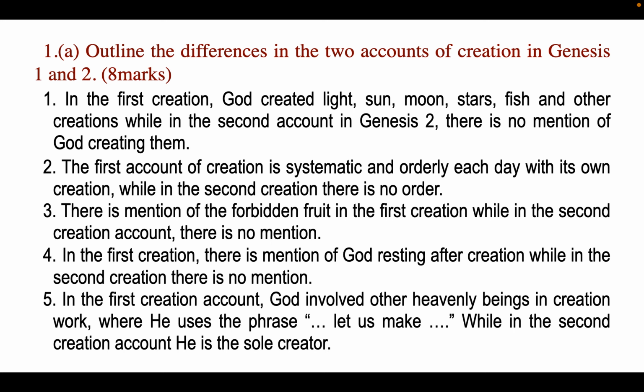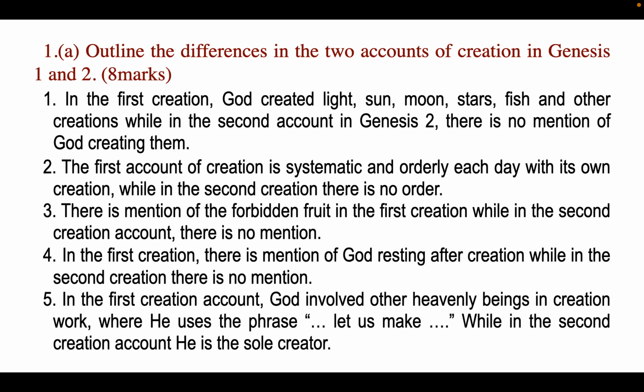There is mention of the forbidden fruit in the first creation, while in the second creation account, there is no mention. In the first creation account, human beings were created last, while in the second creation, human beings are created first. In the first creation, there is mention of God resting after creation, while in the second creation, there is no mention of God resting.